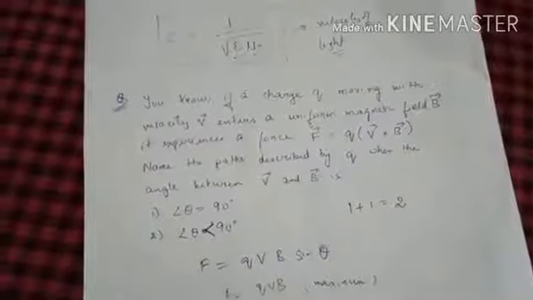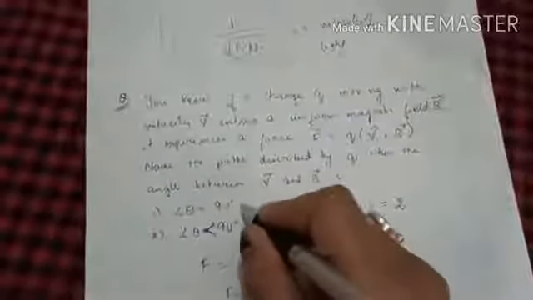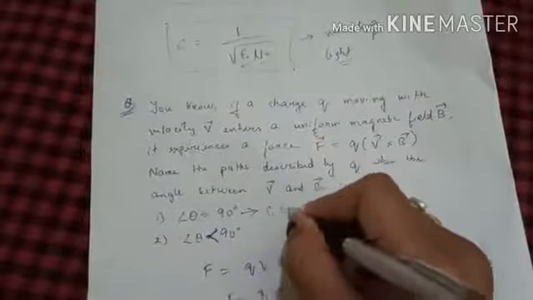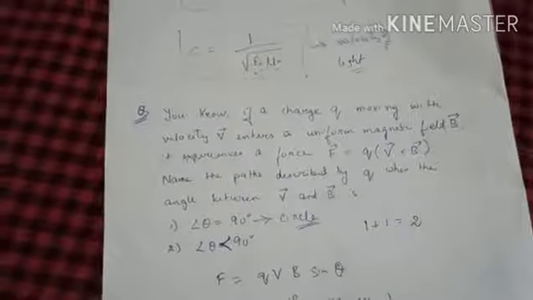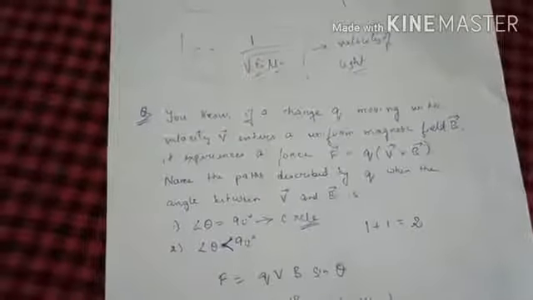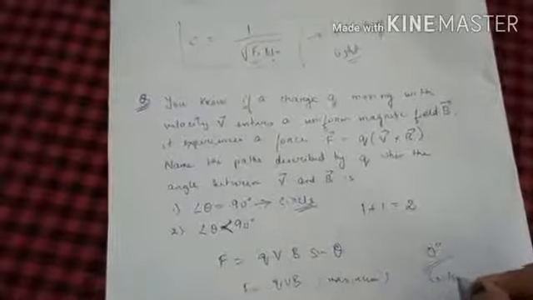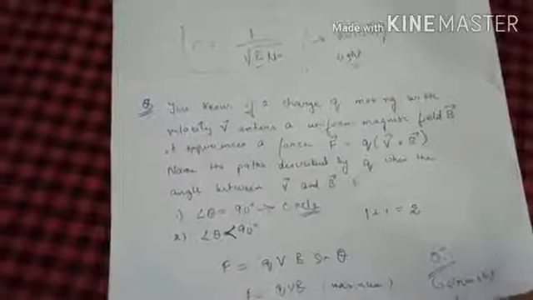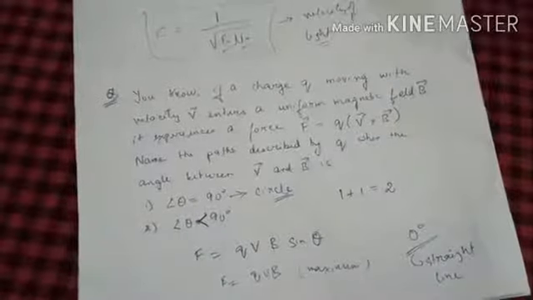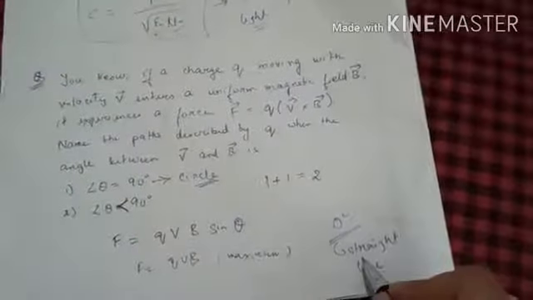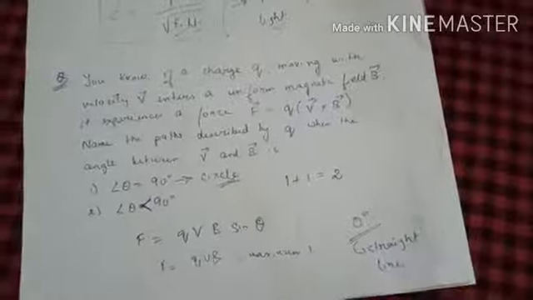So if the angle between the velocity and the magnetic field is 90 degree, then the path traveled by the charged particle will be a circle, a circular path. If the angle is 0 degree, then the charged particle moves in a straight line. If theta is equal to 0 degree, the charged particle will move in a straight line.